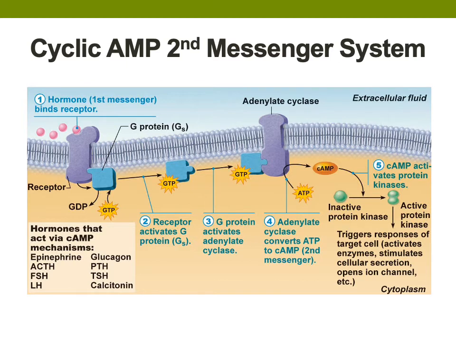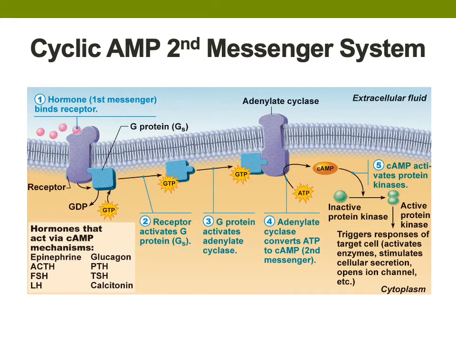Next, the separated activated alpha subunit of the G protein moves along the plasma membrane on the inside of the cell until it finds an enzyme, adenylate cyclase. In this diagram, it shows the G protein moving towards the right to ultimately attach to another purple structure, which is representing the protein enzyme adenylate cyclase. Adenylate cyclase is considered the mediator of the hormone response second messenger system. As you can see here, the activated G protein will bind to the adenylate cyclase, stimulating the adenylate cyclase to convert ATP into cyclic AMP. The second messenger in this system is cyclic AMP.